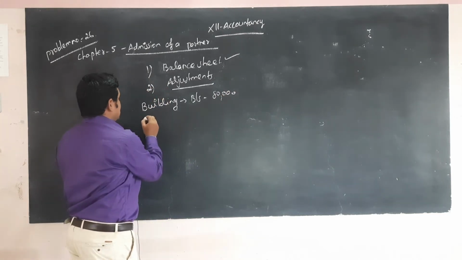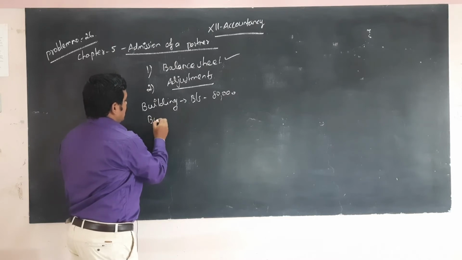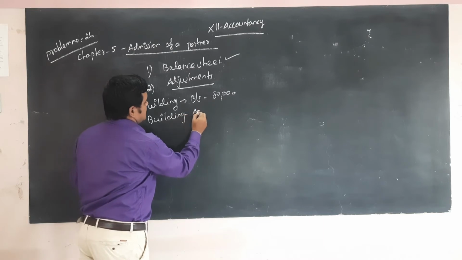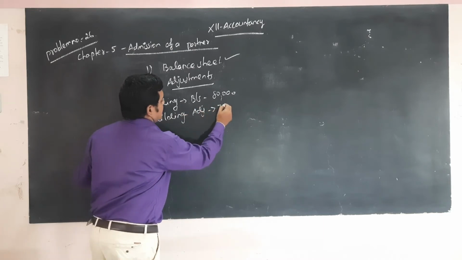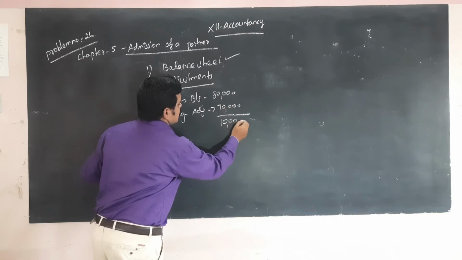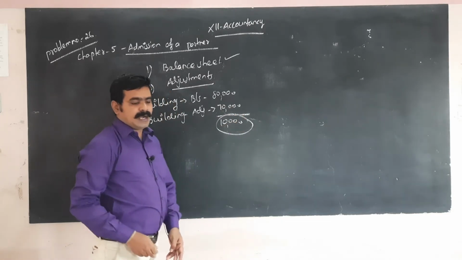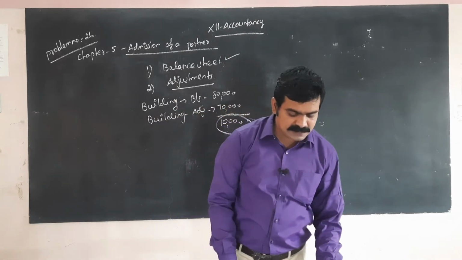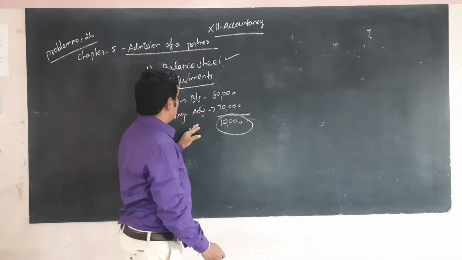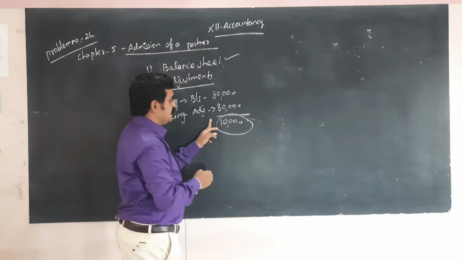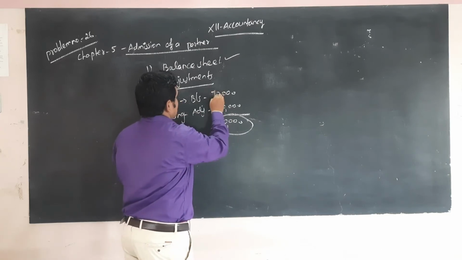But in adjustments, building value is 70,000. So 10,000 is the difference, but here in adjustment 80,000, balance sheet 70,000.